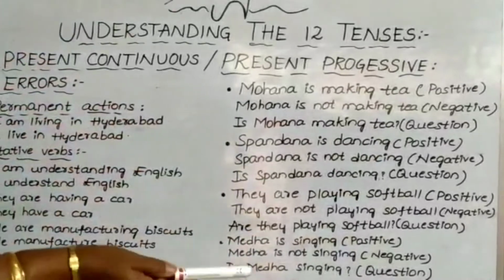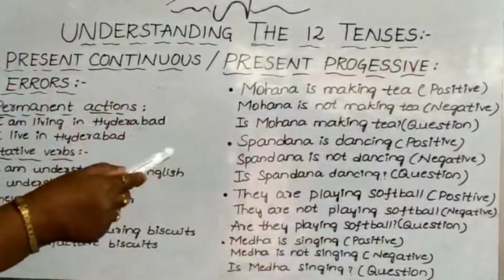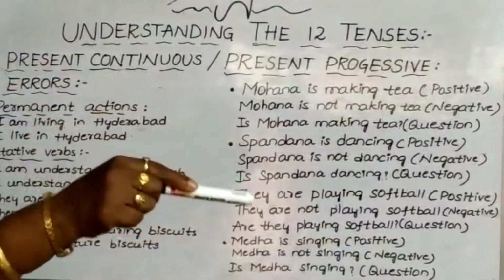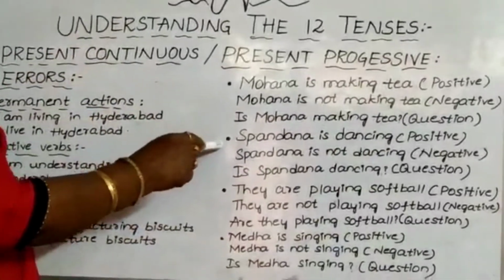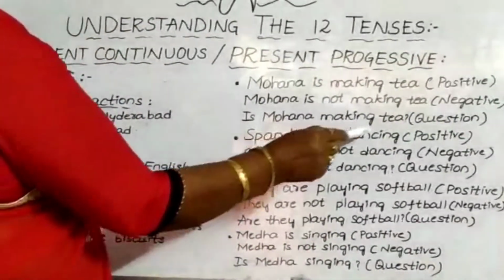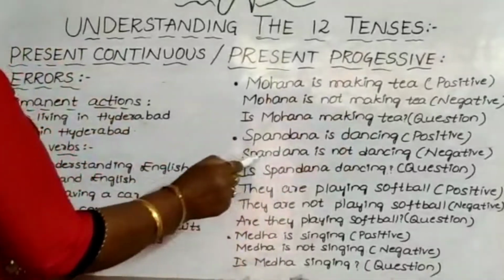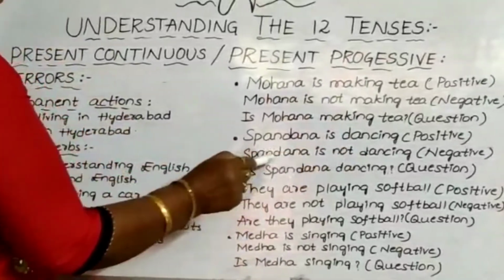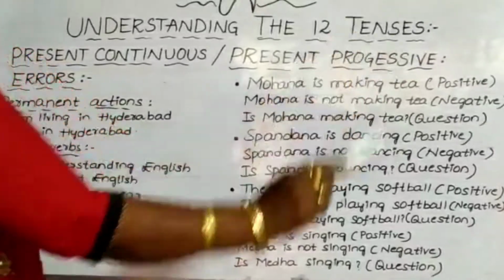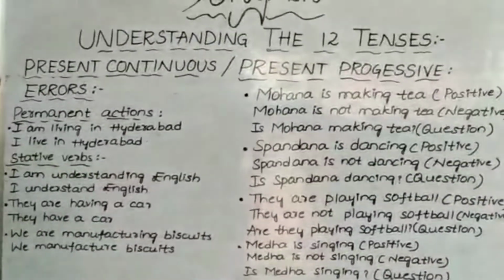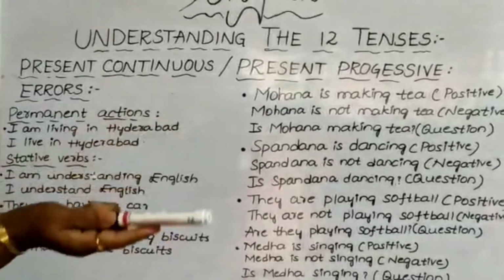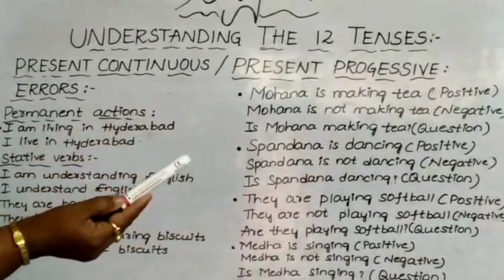Then question, is Mohana making tea? Yes, she is. That might be the answer. Then second example, Spandana is dancing. Positive sentence. Negative sentence, Spandana is not dancing. Then question, is Spandana dancing? Yes, she is.